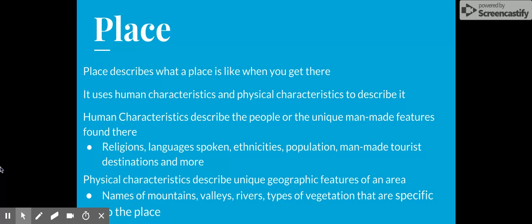Physical characteristics to describe a place might also include unique geographic features of an area. This might be the name of any kinds of mountains found there, valleys, rivers, types of vegetation. It could even be types of plant or animal life that is found in an area.